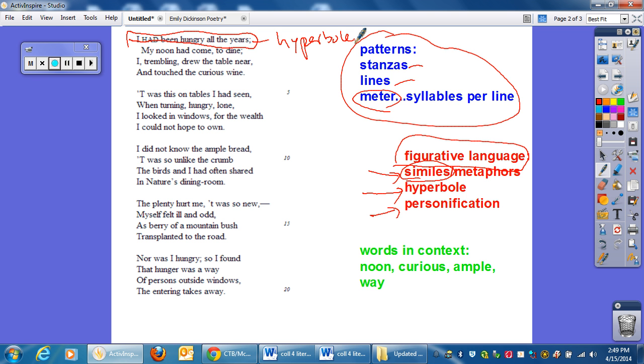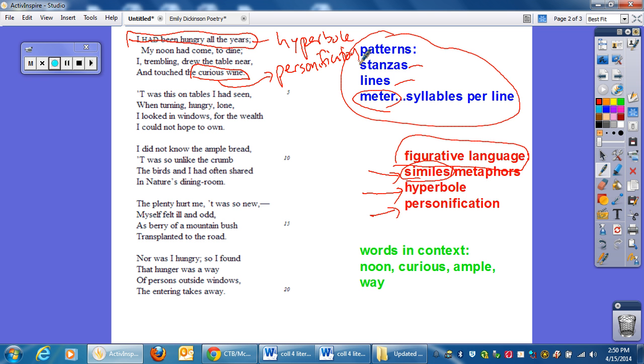"I trembling drew the table near and touched the curious wine." And I look at this and I'm like, wait a second. Is wine curious? Does wine ask questions and want to learn more stuff? And the fact of the matter is, it isn't. So what we've done is two things. We've used a different definition of the word curious, which I'll get to in a second. But we've kind of done personification here as well. We've given the human characteristic of curiosity to wine.